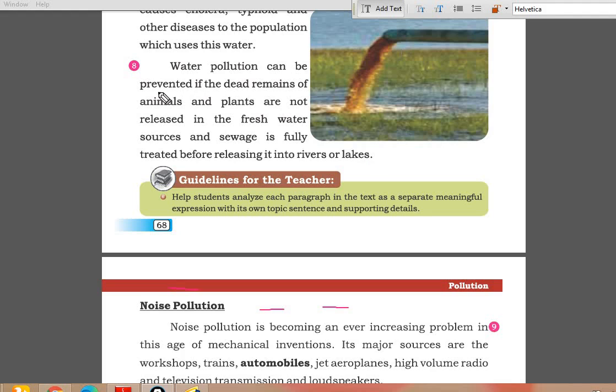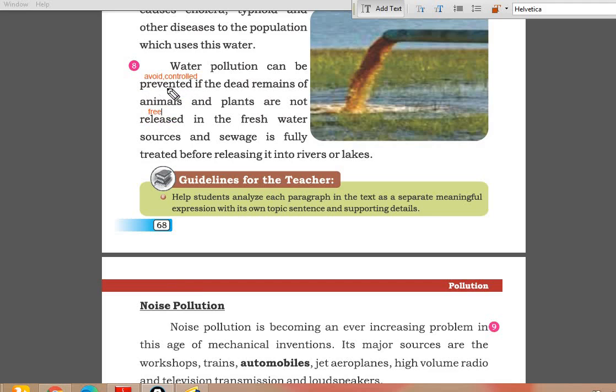Water pollution can be prevented. How to prevent water pollution? How to control water pollution? Okay? It can be prevented if the dead remains of animals and plants are not released in the freshwater sources and sewage is fully treated before releasing it into rivers or lakes.